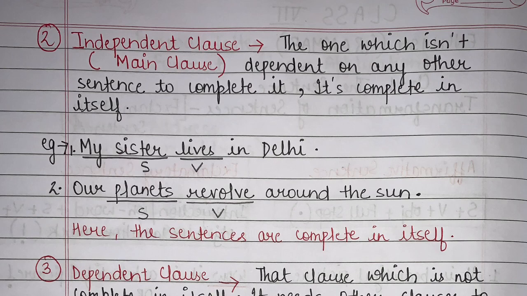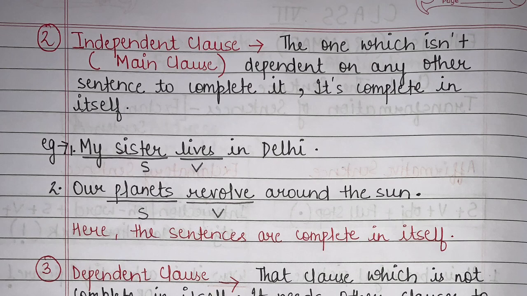Number 1, my sister lives in Delhi, full stop. Now here my entire sentence is complete in itself, right? Though it's a clause, to complete this clause I don't need any other clause, right? It is already complete. It's a general statement. I was just telling about my sister, right? That my sister lives in Delhi. Do you think that it requires any other clause to complete, or is something still left untold? So everything is told in this statement, right? My sister lives in Delhi. So it is a complete sentence.